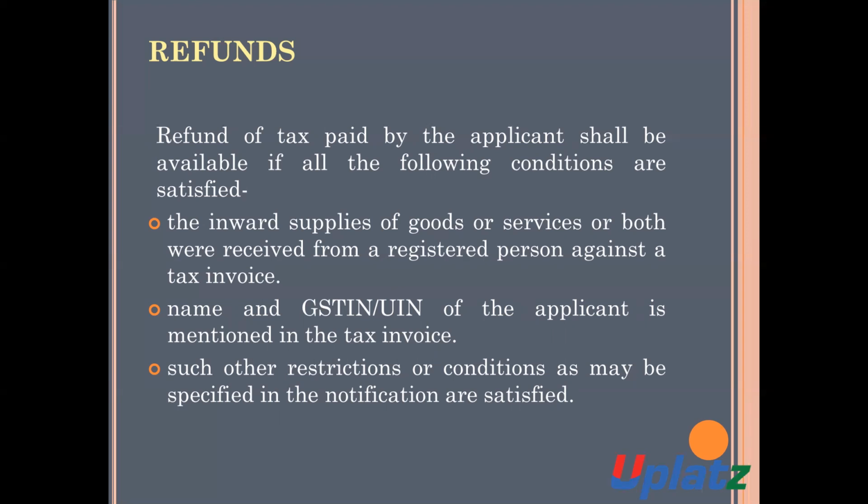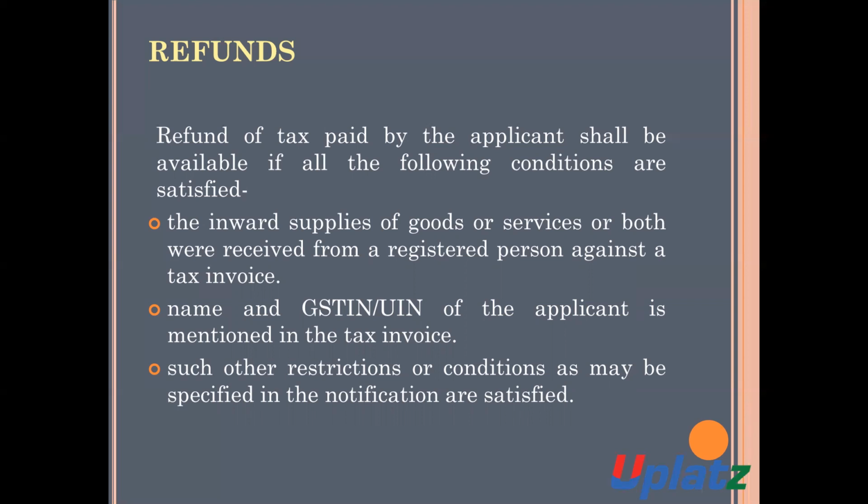Name and GST number of the applicant. The name and the GST number of the applicant is mentioned in the tax invoice.